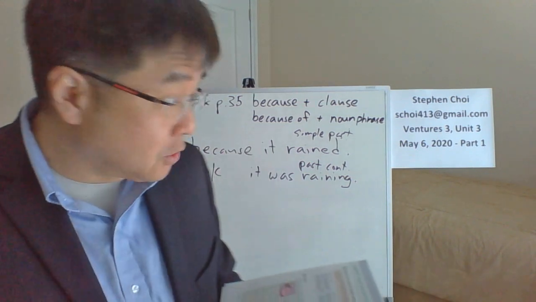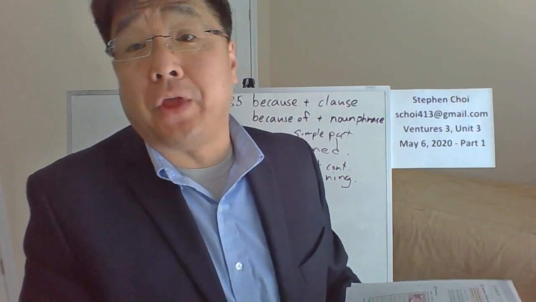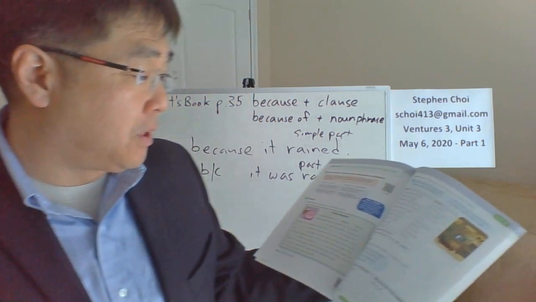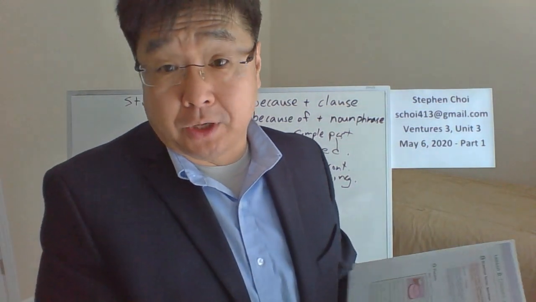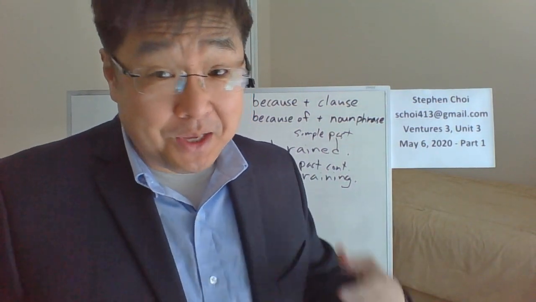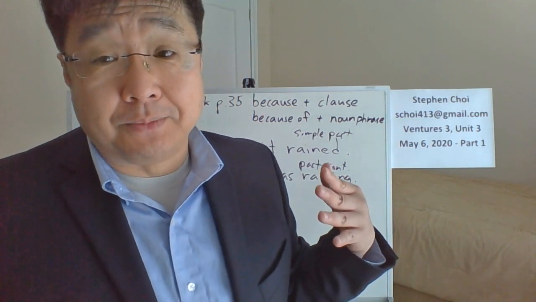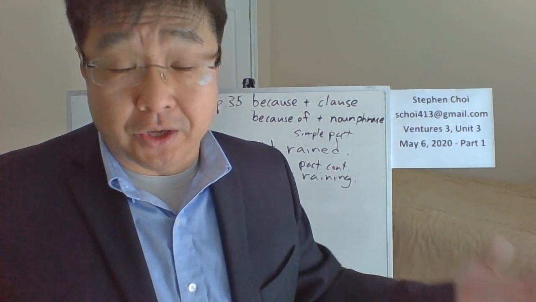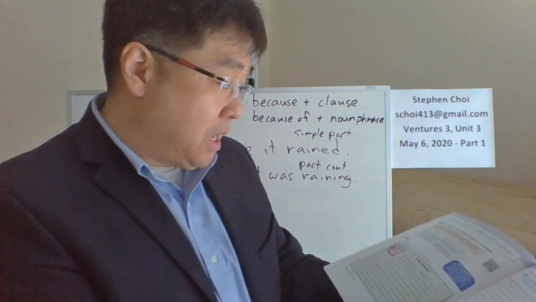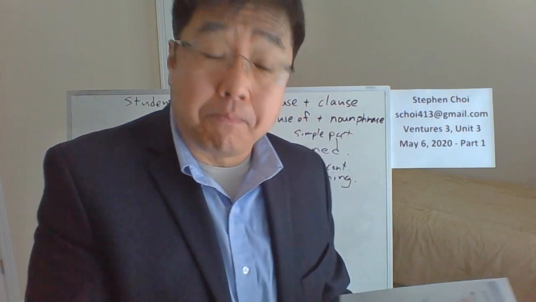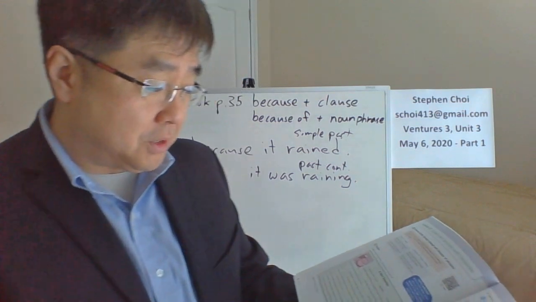And then the second question is what? Why do you live in your neighborhood? The answer he gives is, because it's close to my job. Again, that's not a complete sentence. That's perfectly good communication, but it's not a complete sentence. You say, I live in my neighborhood because it is close to my job.